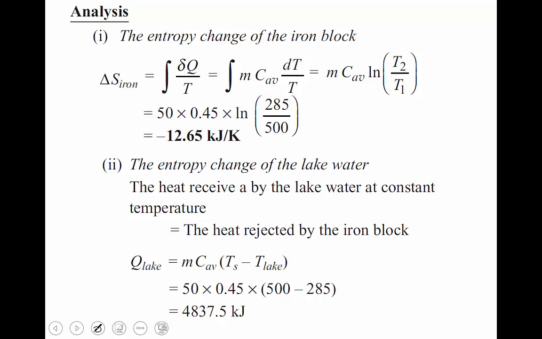Therefore, we calculate the amount of heat transferred to the lake with the help of the heat rejected from the iron block alone, because in that problem they are giving the iron block's mass and Cp value only. Okay, then 4837.5 kilojoules of heat is rejected from the iron block, which is absorbed by the lake. Both are equal.